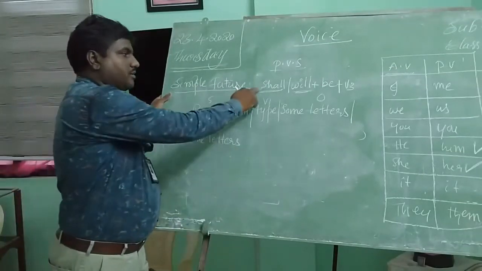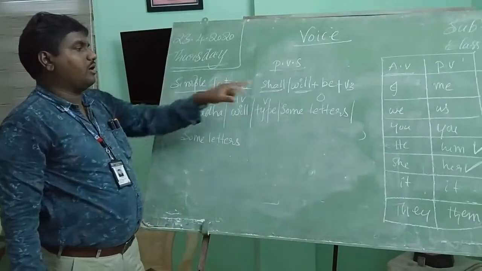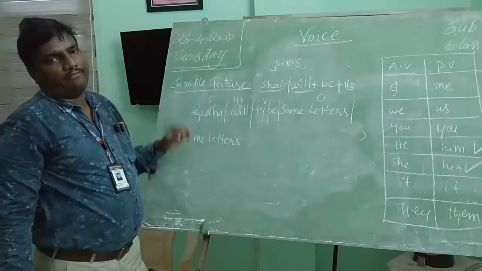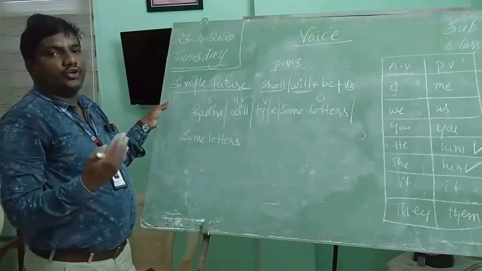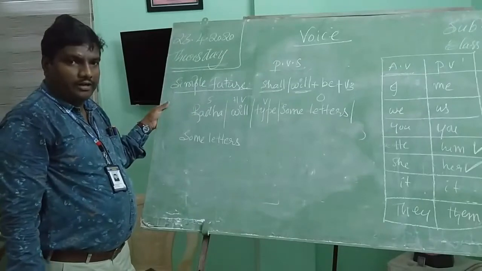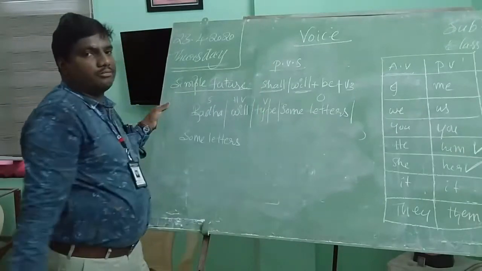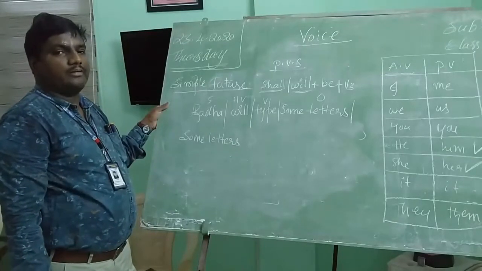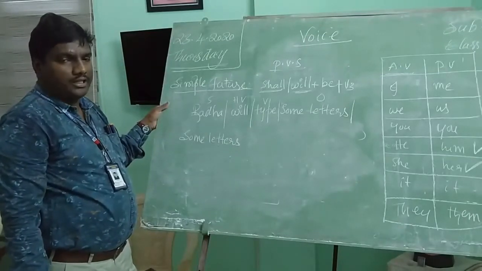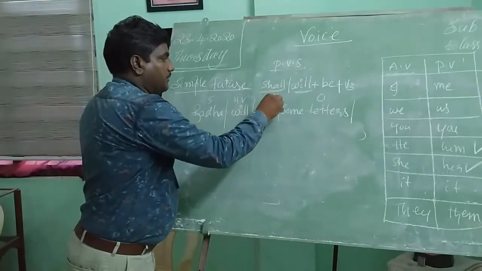For the first person we have to use shall. For all the remaining pronouns we have to use will. For example, you will, they will, he will, she will, it will. Only the first person takes shall. I shall come to your village. I shall paint the pictures. We shall paint the pictures. Like that, only for the first person do we use shall.